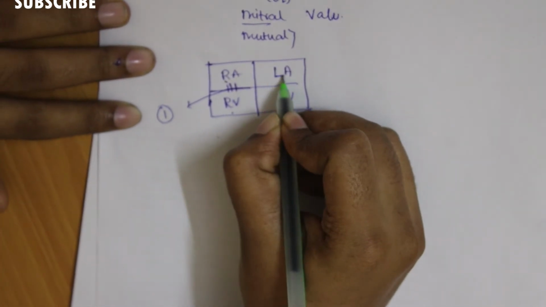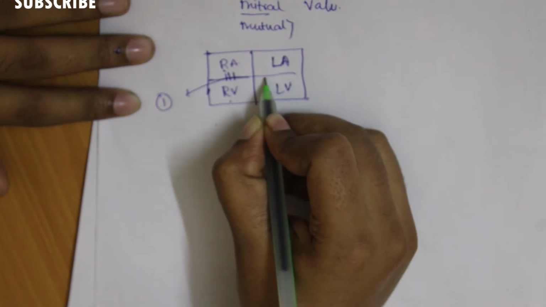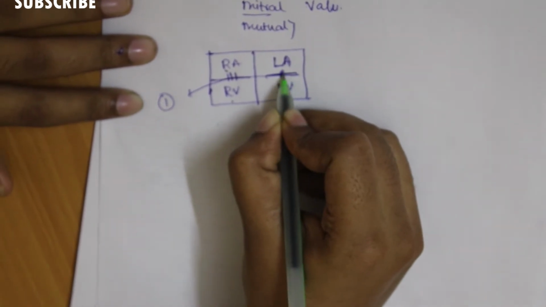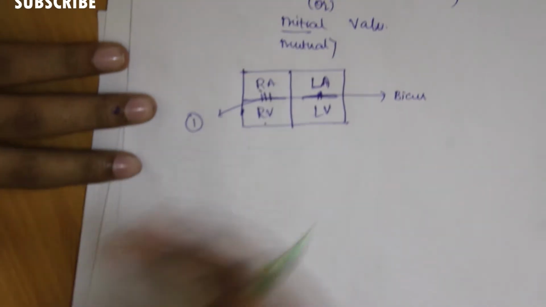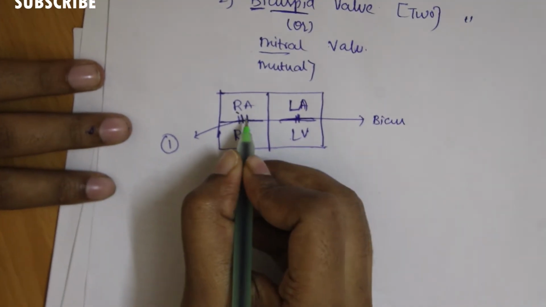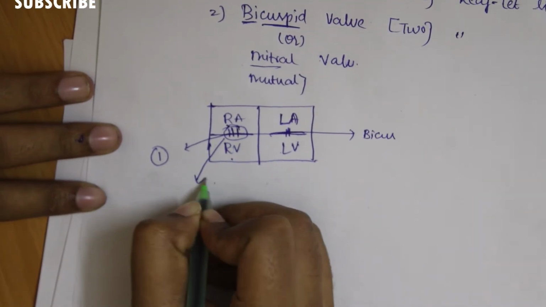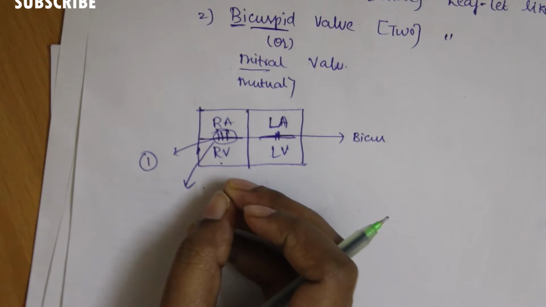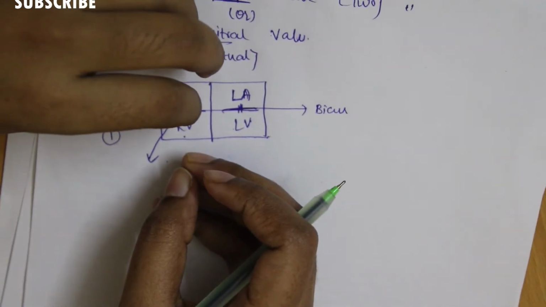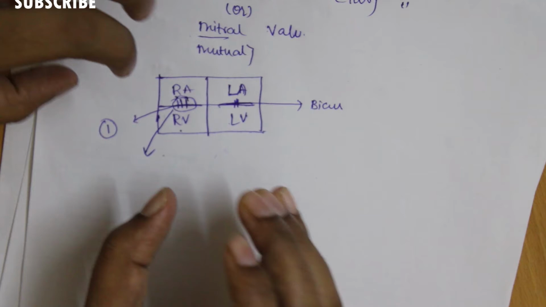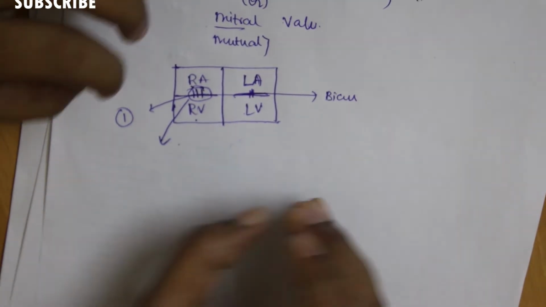Between the left auricle and the left ventricle there is the bicuspid valve. The main function of the valve between the two chambers is to maintain the blood balance between the two chambers.